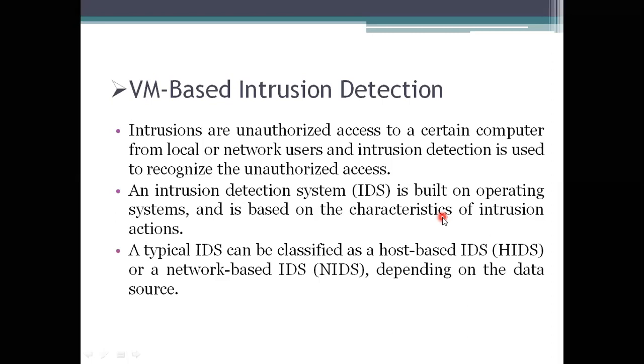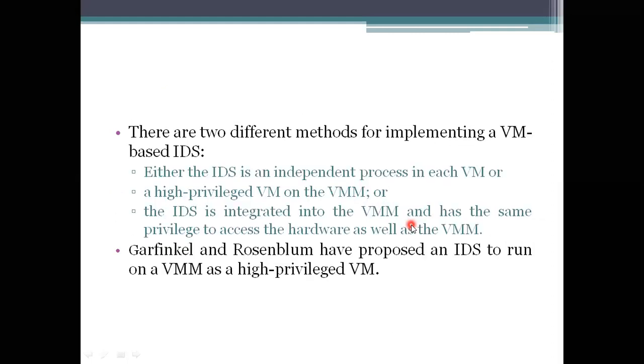So whenever you are considering unauthorized accesses, first we need an IDS. The IDS will be built on the operating system that you are using. It has the capability of detecting intrusion actions. If any unauthorized access is there, it will identify it and give the information to the administrator right there. There are different methods implemented for VM based IDS.